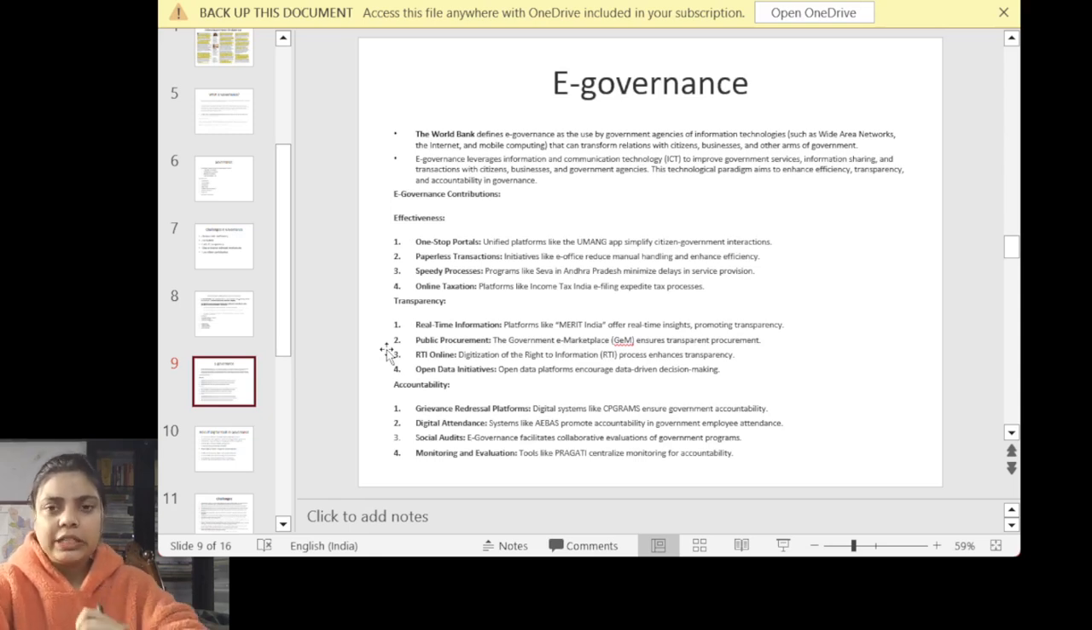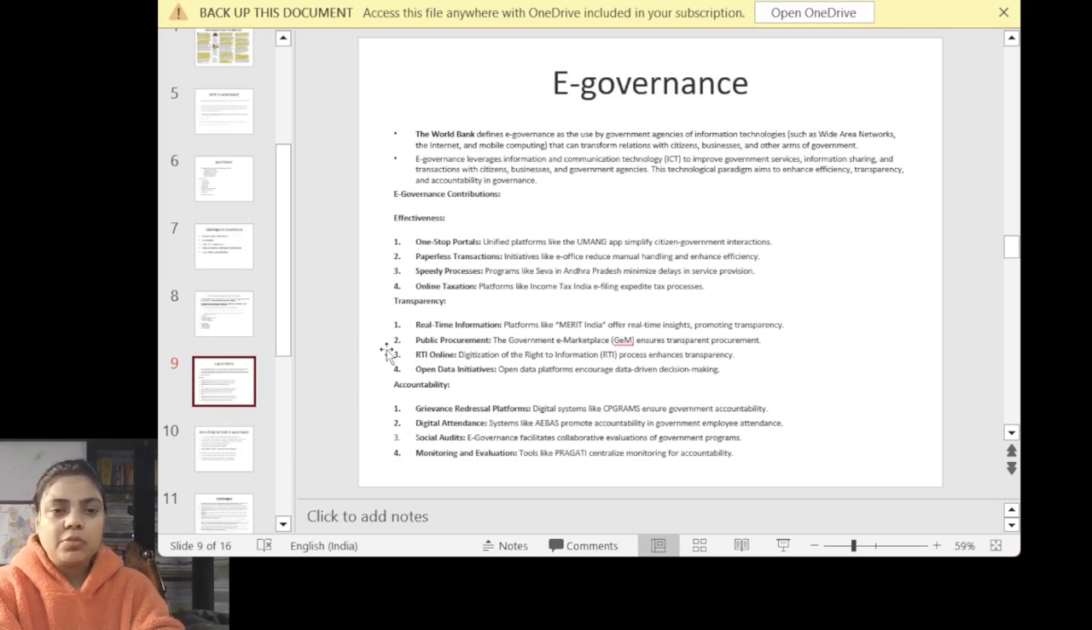I would like to read the definition of e-governance provided by the World Bank: e-governance is the use by government agencies of information technology such as wide area networks, the internet and mobile computing that can transform relations with citizens, business and other arms of government. So we have seen what we have to use: digital platforms, in order to make our governance better and more comprehensive.